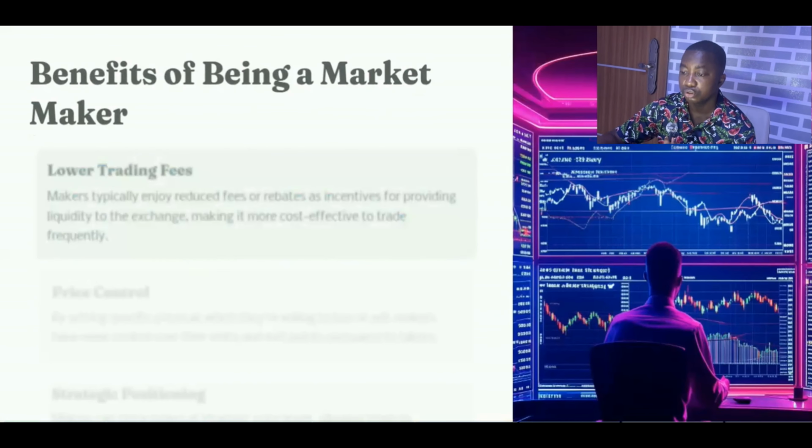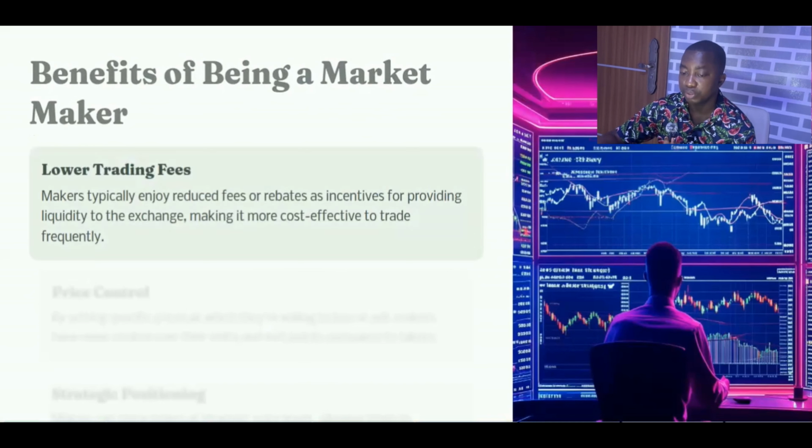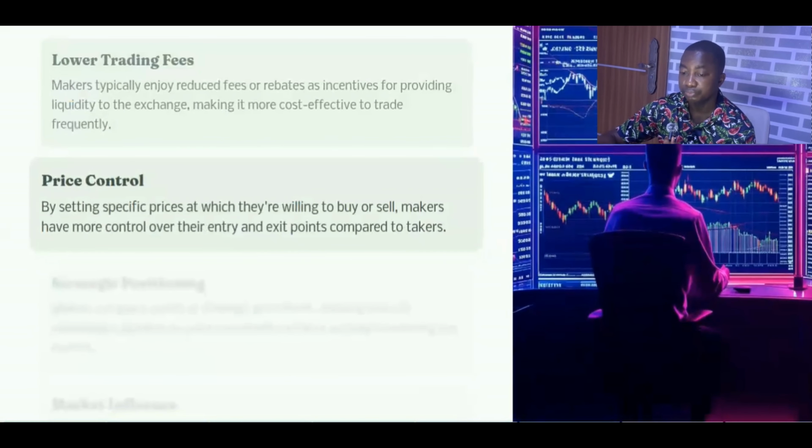Okay, so let's talk about the benefits of being a market maker. One of the benefits is you get to enjoy lower trading fees. Typically, in most exchanges, you get lower fees or even rebates for being a market maker. This makes it cost effective for you to trade frequently because fees can significantly impact your profits.